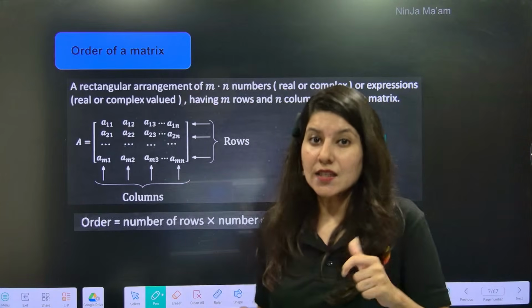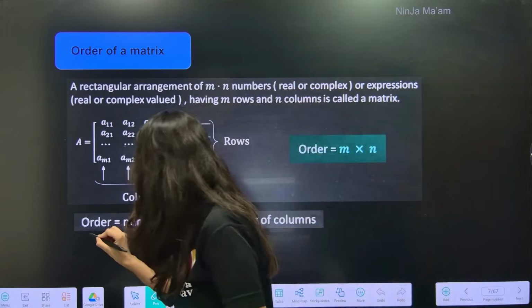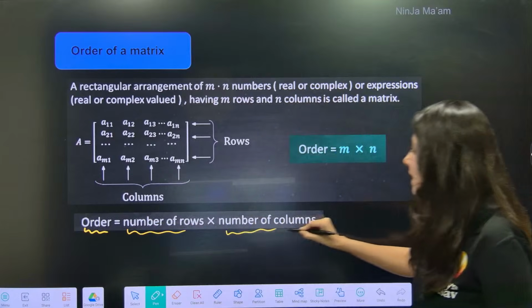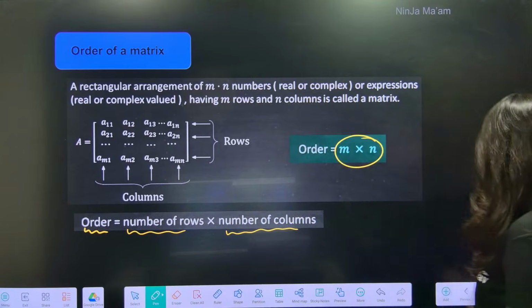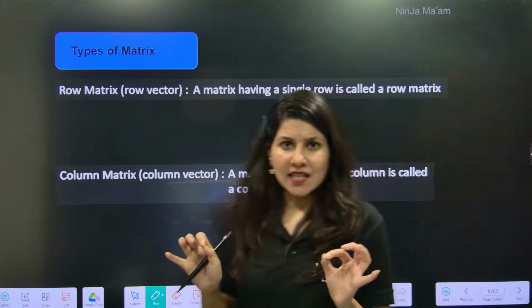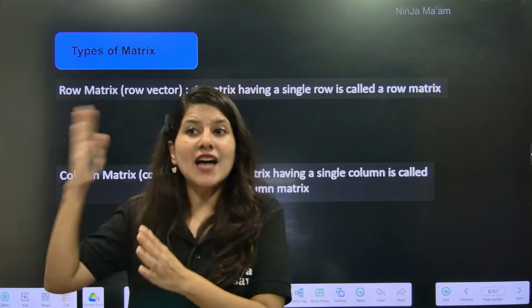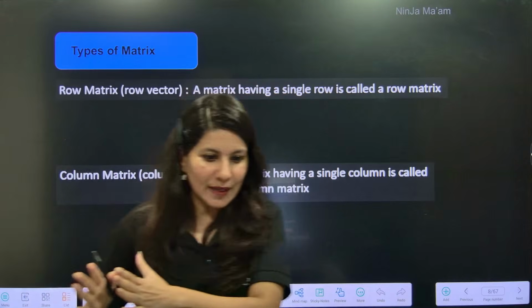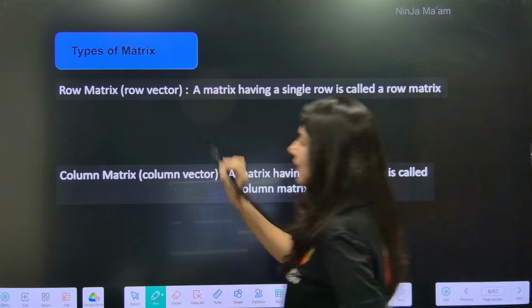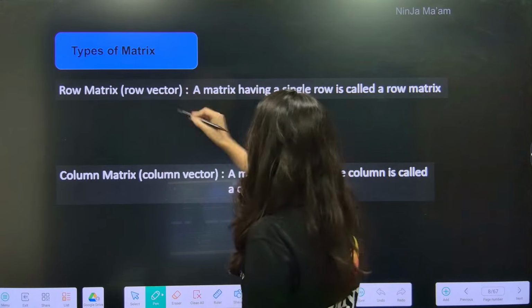We need to understand the terminologies behind a matrix. Some theory is involved in the matrices chapter, so make sure you understand this. The order of a matrix is the number of rows multiplied by the number of columns, so in this case m cross n is the order of the matrix. Let me spend a good 5 minutes on a couple of definitions before we dive into PYQs. Now, you can see the row matrix, which we can also call a row vector.